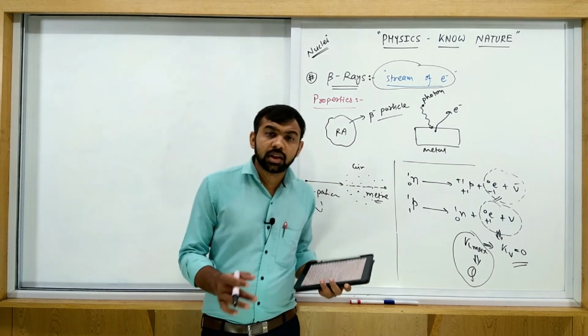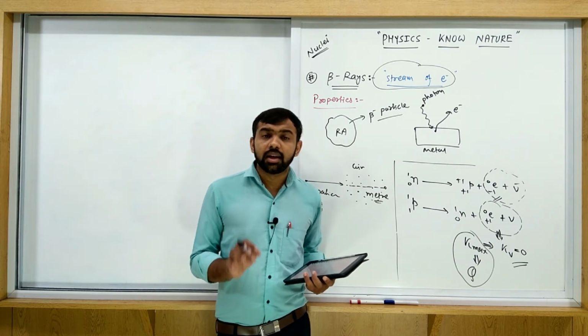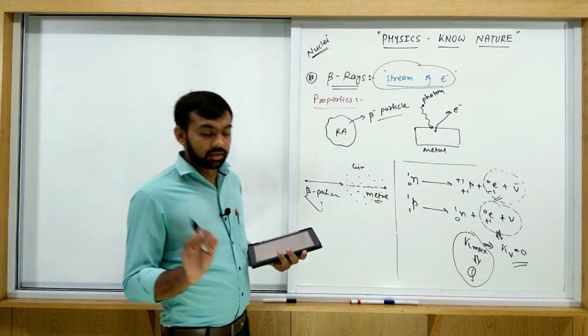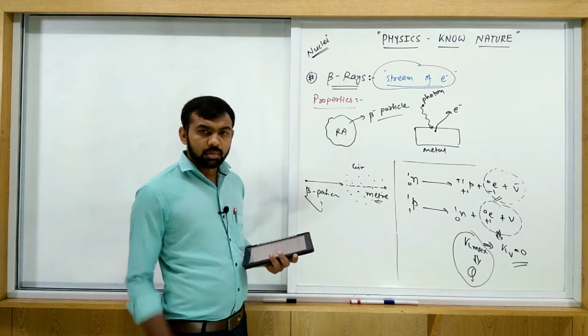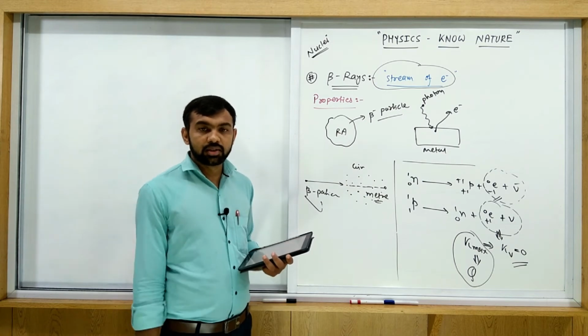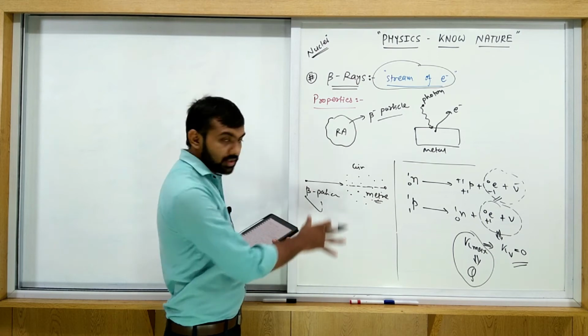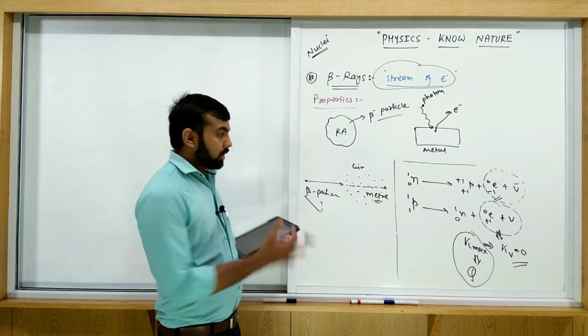Beta rays also produce scintillation on a photographic screen. Scintillation means light dots are produced. Okay, all of you write down all the properties with reasons. Write it.